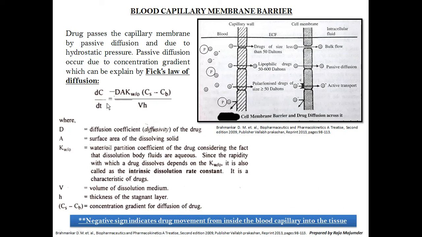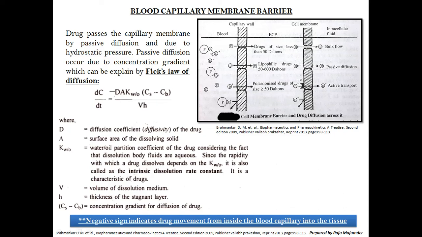And here, same as we have studied earlier, Fick's law of diffusion, that is dC/dt equals minus DKa/Vh into (Cs minus Cv). The minus sign is there because the negative sign indicates drug movement from inside the blood capillary into the tissue. So that's why the concentration is gradually going to decrease over here. In these cases, the capillary will allow most probably the unionized drug. Here P is denoting the proteins, the blood substances present over there.